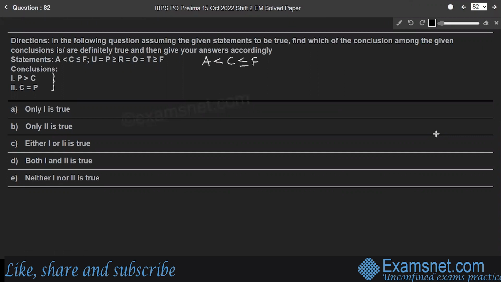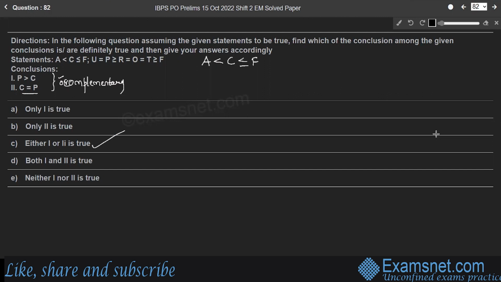P greater than C, P is equal to C, right? So both the conclusions cannot be possible at a time. So either P greater than C or P is equal to C, right? Therefore, the answer is either 1 or 2 is true, because they are complementary pairs.